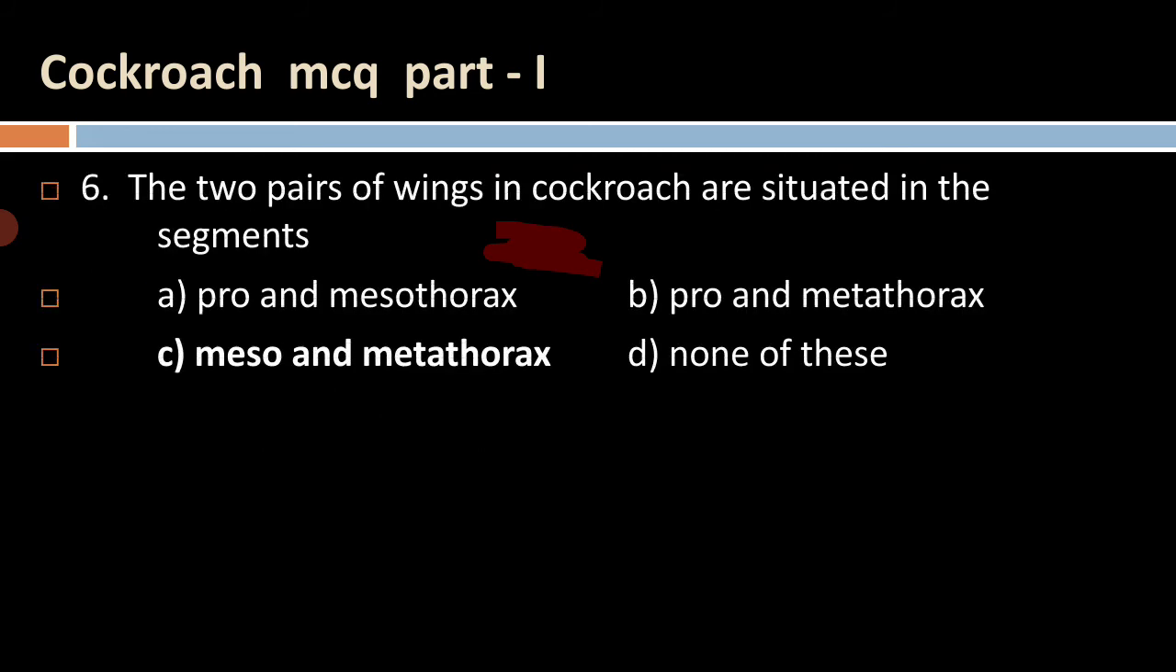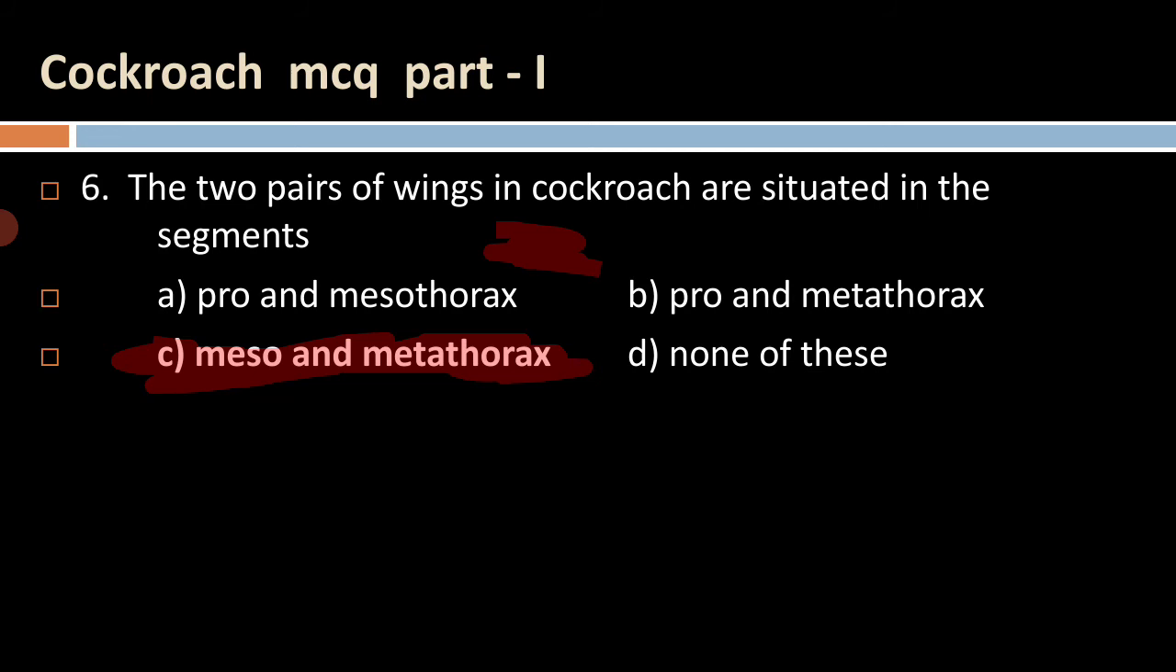The two pairs of wings in cockroach are situated in the segments, so from which area of the body do these wings arise? A. Pro and mesothorax, B. Pro and metathorax, C. Meso and metathorax, and D. None of these. So the correct option will be meso and metathorax.